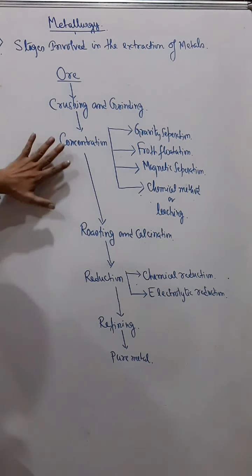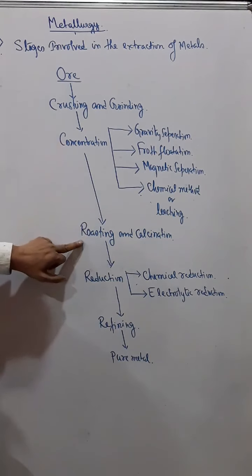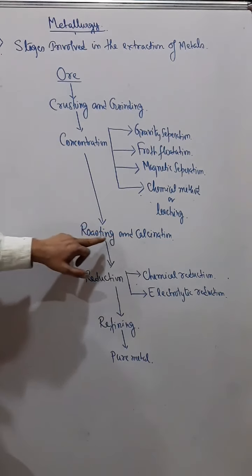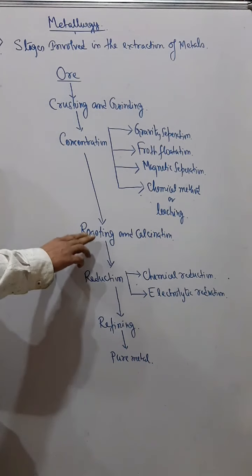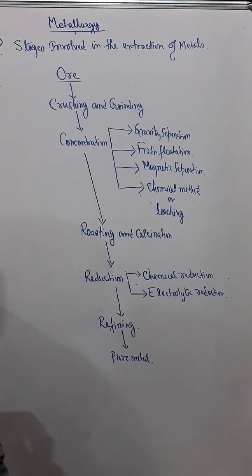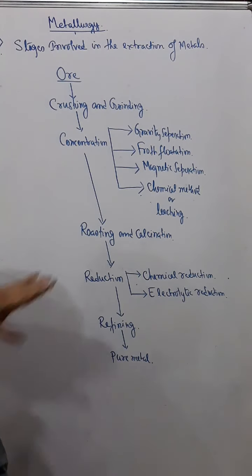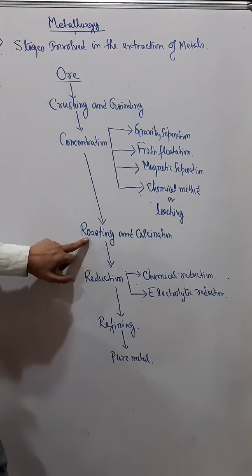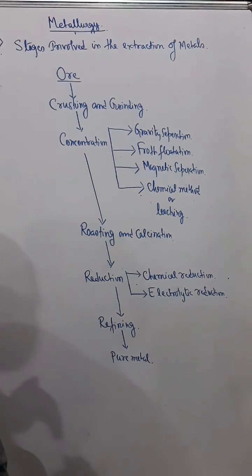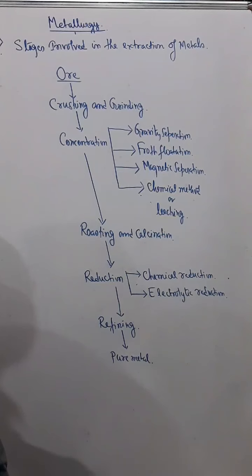Now after removing the impurities, meaning concentrating the ore, we do roasting or calcination. I'll explain after this what roasting and calcination are, but in short, roasting means heating of the ore in presence of air, and calcination means heating of the ore in absence of air. Again, it depends upon what type of ore you have taken.